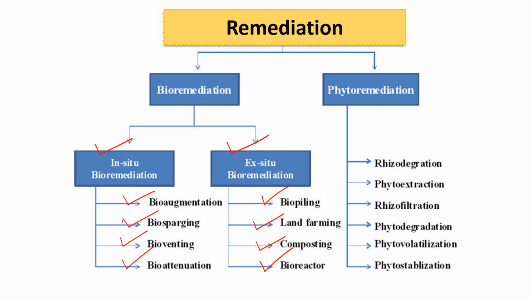And what are the phytoremediation technologies? So there are 6 or 7 phytoremediation technologies. So first one is the rhizodegradation, phytoextraction, rhizofiltration, phytodegradation, phytovolatilizations, and phytostabilizations. So these are the processes used in the phytoremediation process for the removal of pollutants. So in the separate class, we will discuss in the detail about all the technologies.